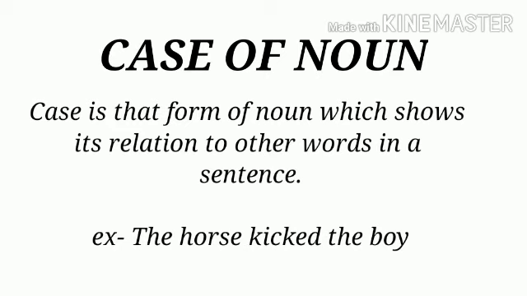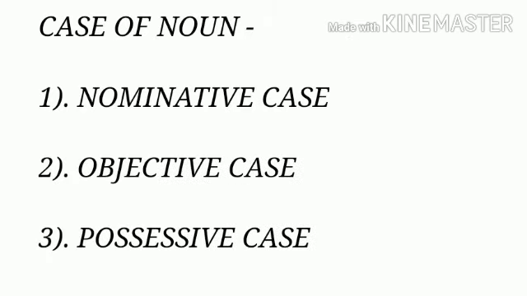Here we have two nouns, that is the horse and the boy. And as I told you now, that noun shows its relation to other words. So both the nouns show some relation with the verb kicked here. Let's see how the noun shows its relation to verb. So basically there are three kinds of cases of noun, that are nominative case, objective case and possessive case.